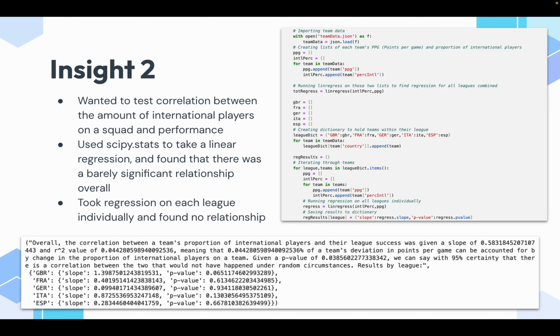So for my second insight, I wanted to test the correlation between the amount of international players in a squad and performance. This was probably my simplest insight. I just used scipy.stats to take a linear regression and found that there was a barely significant linear relationship overall between the number of international players in the squad and the performance of that team. We got a p-value of 0.038, which is a little close to 0.05 for my liking.